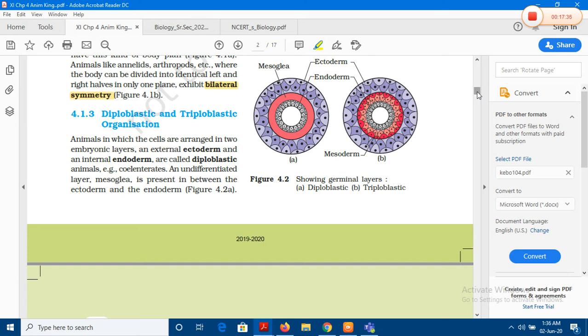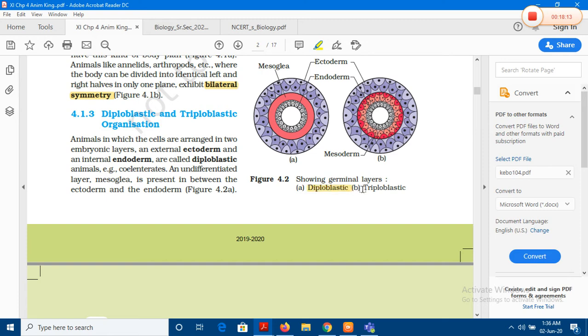During the life cycle of the animal, the gametes fuse and the zygote is formed, the zygote becomes a ball of cells and ultimately the embryo is formed, and the embryo then forms the embryonic layers, where cells are arranged in specific layers. What kind of embryonic or germinal layers are seen? These are the germinal layers from which the organs and the organ systems will originate, right? So depending upon this, the organisms can be divided into these categories.